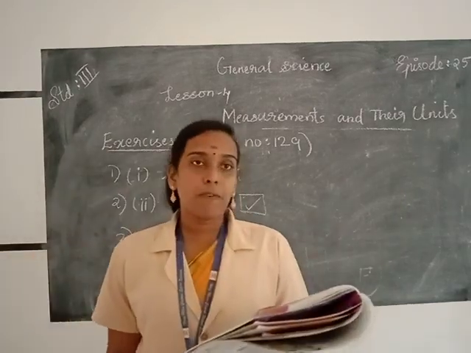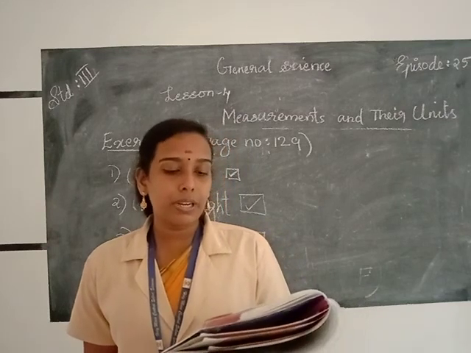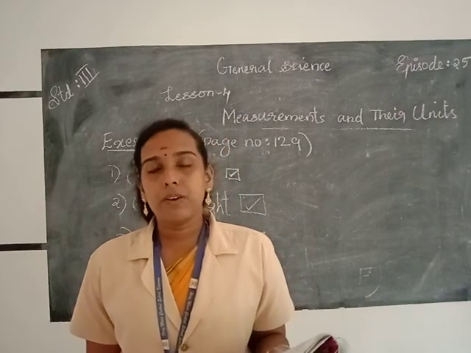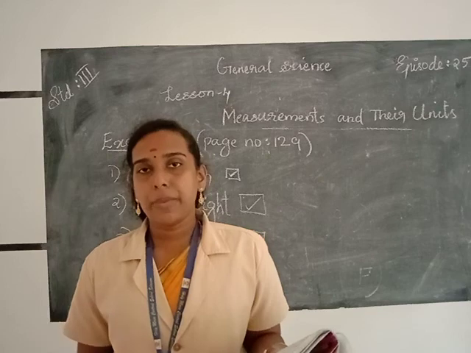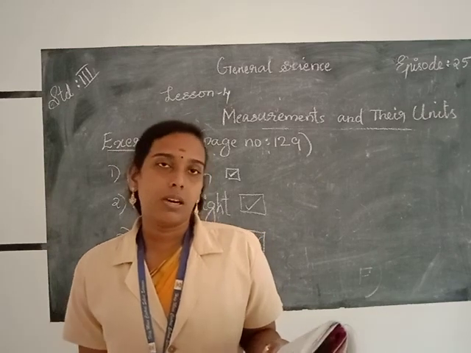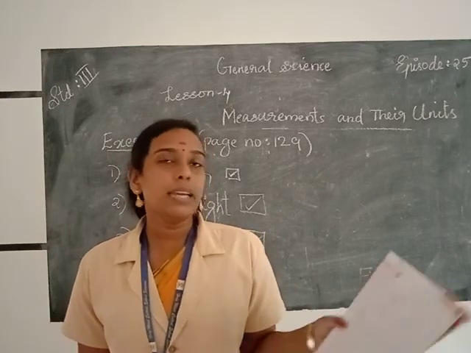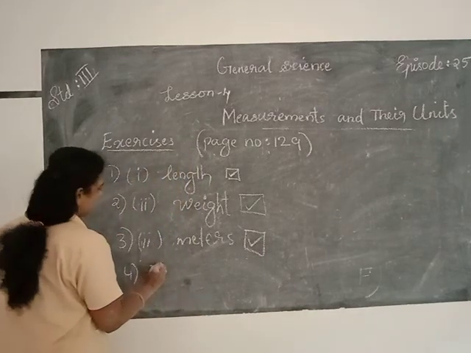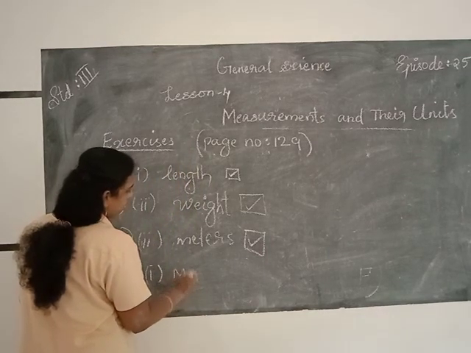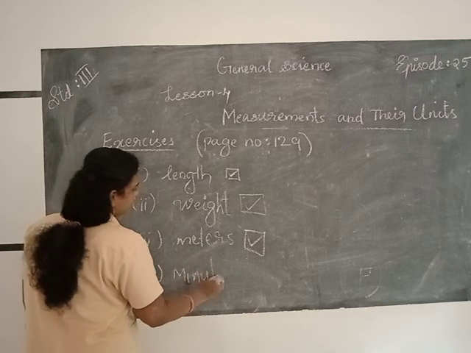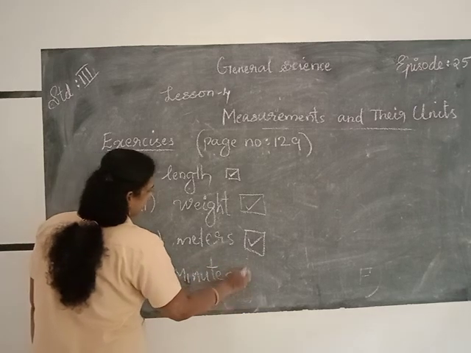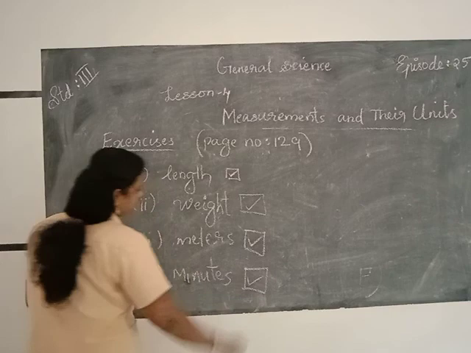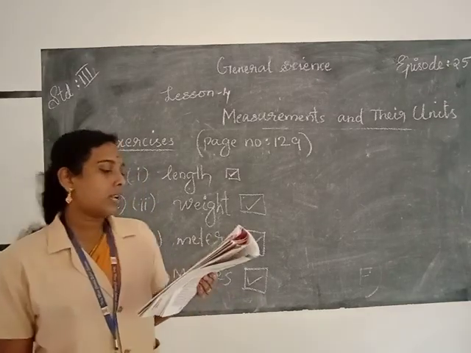Then question number 4, the standard unit of time. Standard unit of time, it's second, minute, hours. The standard unit is second; here it's minutes. So option A, minutes, M-I-N-U-T-E-S, minutes. So you take this column. Then question number 5.